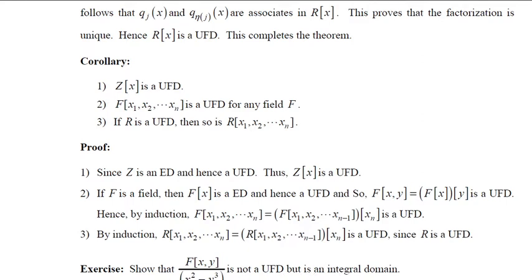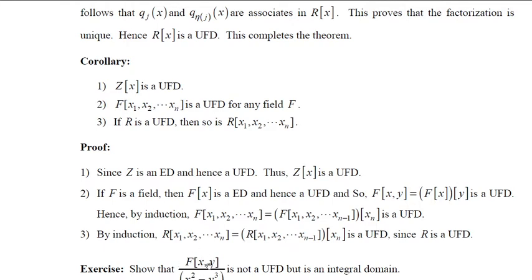Now as a given exercise, you work it out and show that this is not a UFD, but it is an integral domain. You know that if you want to show that it is an integral domain, you have to prove that this is a prime ideal. If you want to show that this F of xy by this is an integral domain, you have to show that the ideal generated by x square minus y cube is a prime ideal.